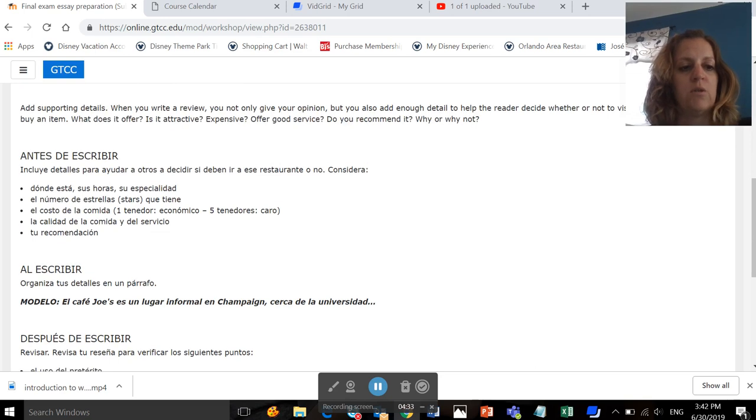This tells you some of the details you'd want to include, like dónde está, sus horas, su especialidad, el número de estrellas que tiene, el costo de la comida, la calidad. And they're using tenedor instead of económico. 5 tenedores es caro. So if you say it's un tenedor, you're saying it's very inexpensive. Then la calidad de la comida y el servicio. So does it have good service, good food?